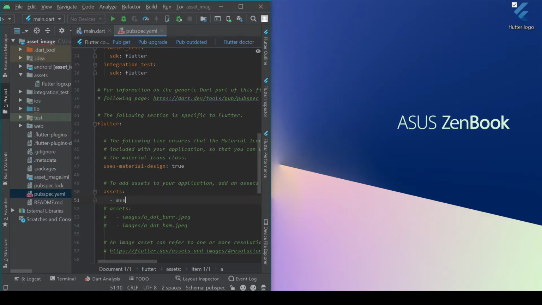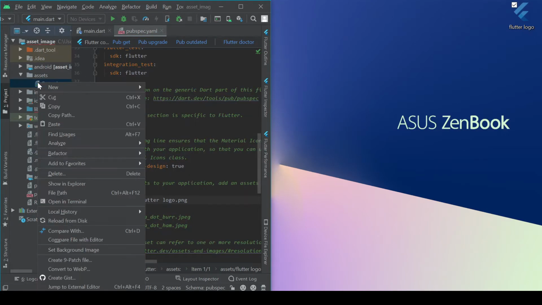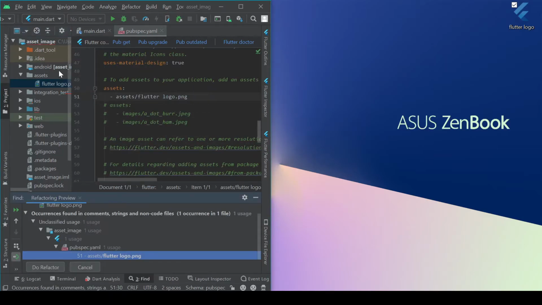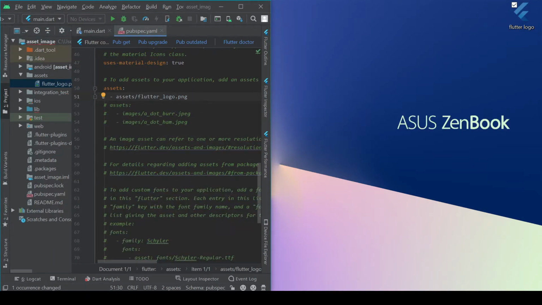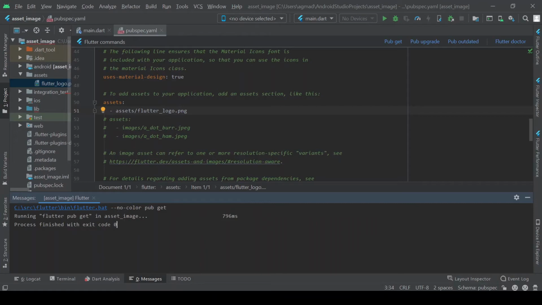So assets/flutter logo.png. Now you might get an error for this because there is a space and Flutter doesn't really like spaces. It'd be better with an underscore, so we can just go ahead and refactor this. So we'll change it to an underscore, and you'll see once we've done the refactor, it also refactors here, and our image is still good. Now what we do is pub get, and that will just get our image.